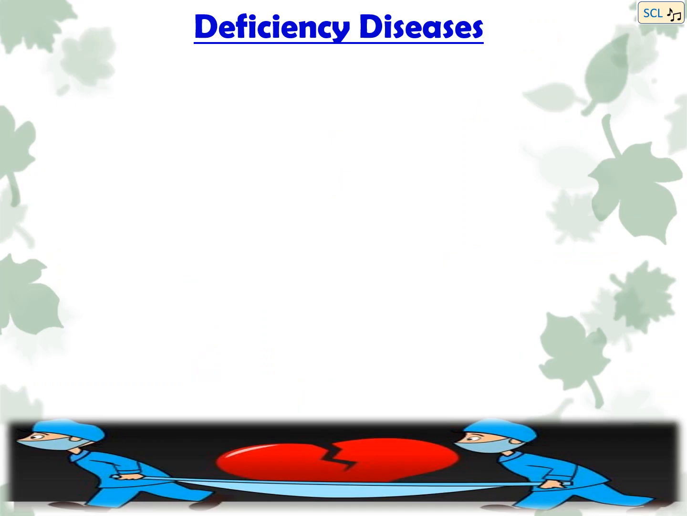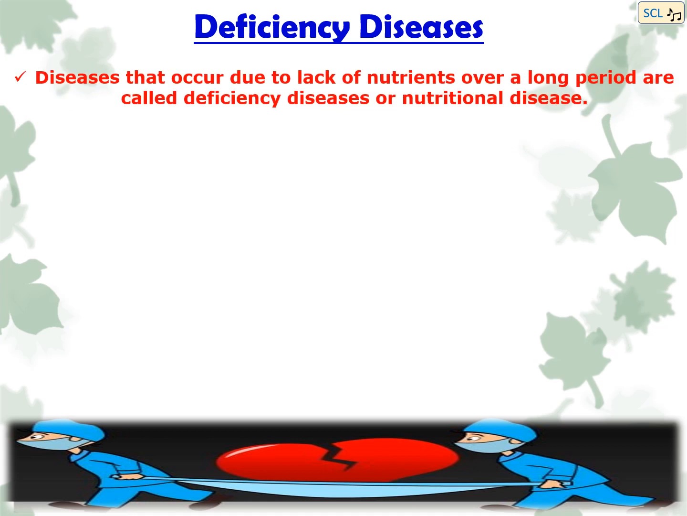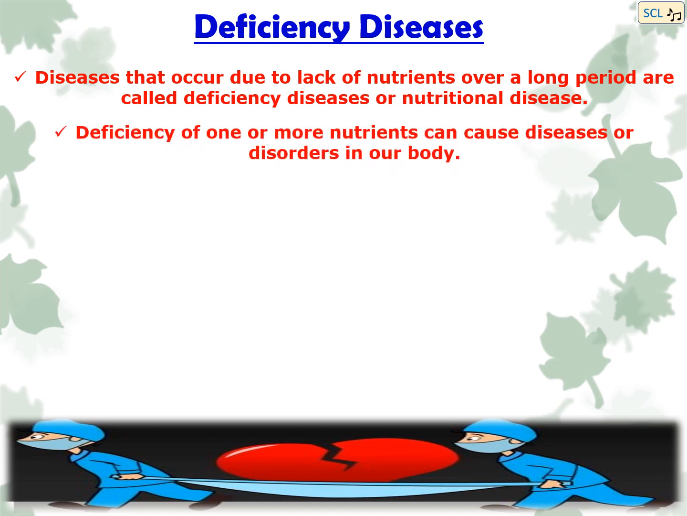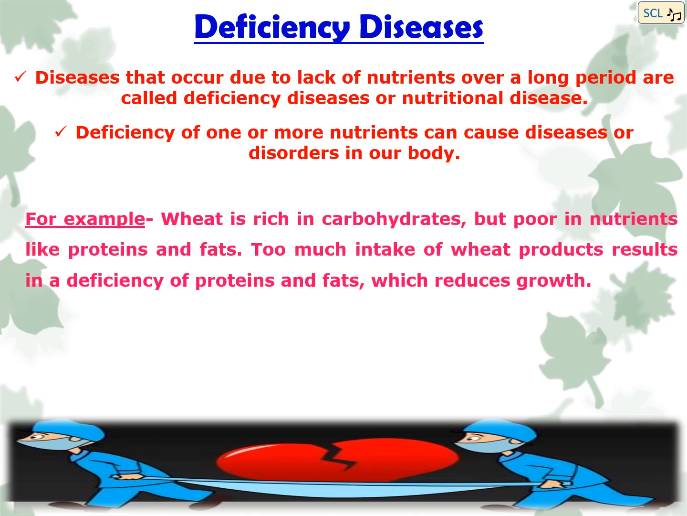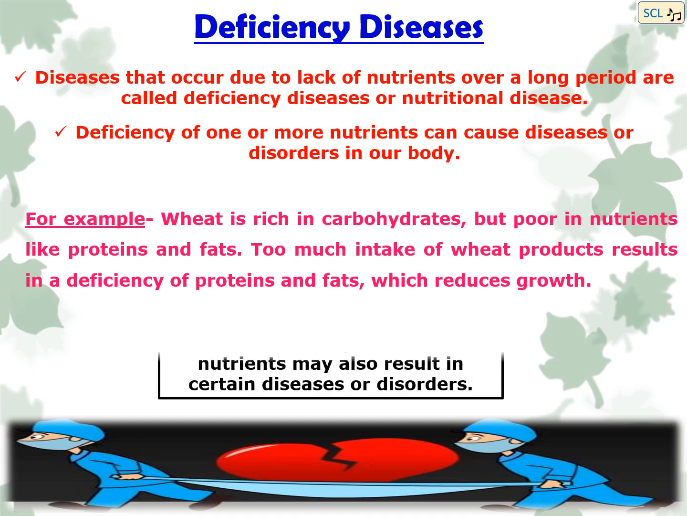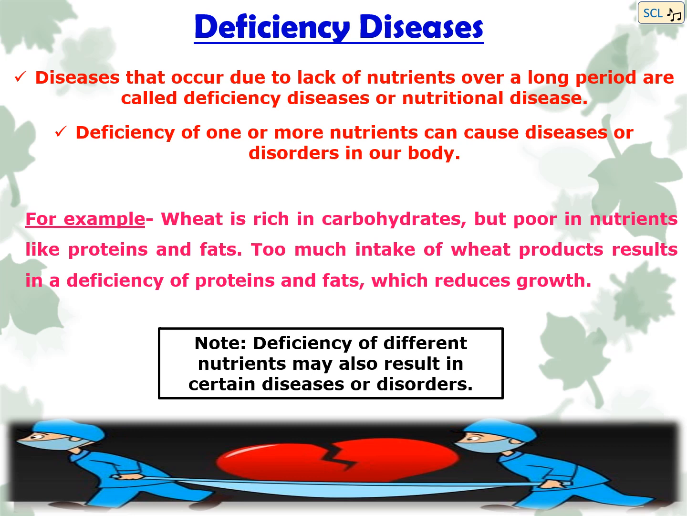Deficiency diseases. These are the diseases that occur due to lack of nutrients over a long period. Deficiency of one or more nutrients can cause diseases or disorders in our body. For example, wheat is rich in carbohydrates but poor in nutrients like proteins and fats. Too much intake of wheat products results in a deficiency of proteins and fats which reduces growth.